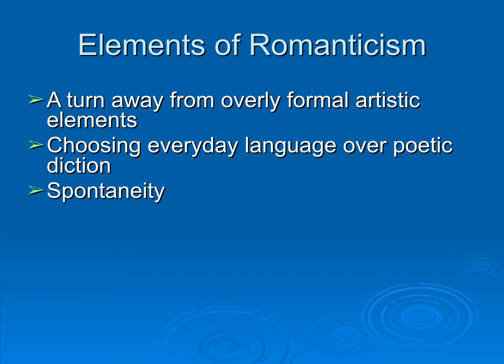Spontaneity, just being moved by your emotions, going with the flow. Romantics really valued that. Political support for liberty. They overall, with some notable exceptions, and people certainly changed their mind later, but most Romantics supported what at the time were left-leaning causes like freedom of speech, freedom of religion, things like that.